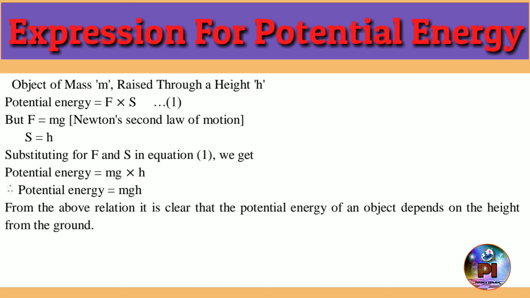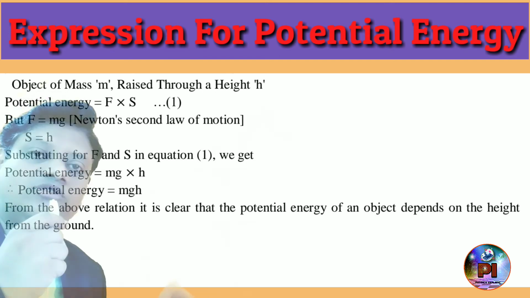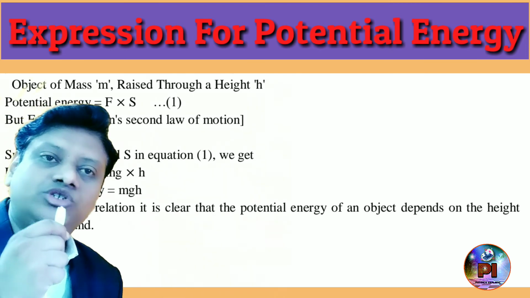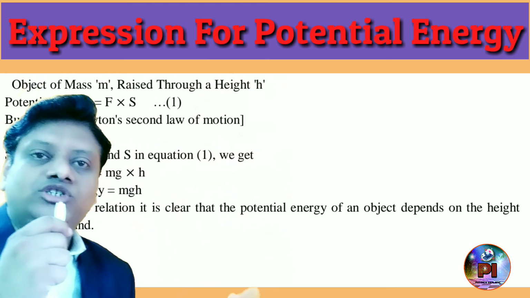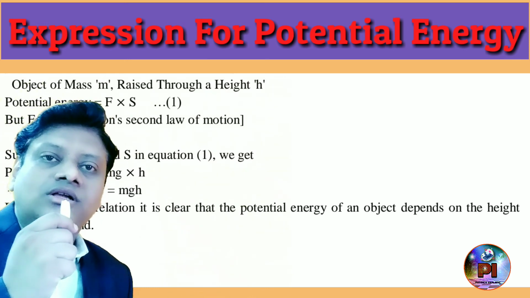So potential energy is given by m into g into h, and we get the formula of potential energy, that is mgh. This is the derivation for potential energy as given here. You need to learn this derivation by heart. It can be asked in the exams. It's very important: derivation of potential energy plus derivation of kinetic energy.